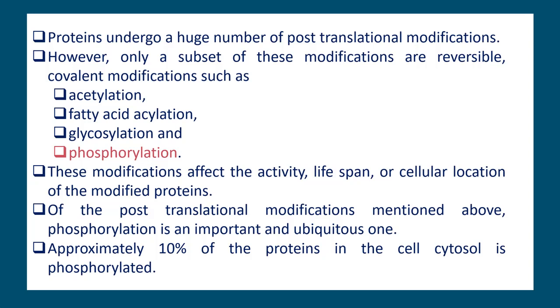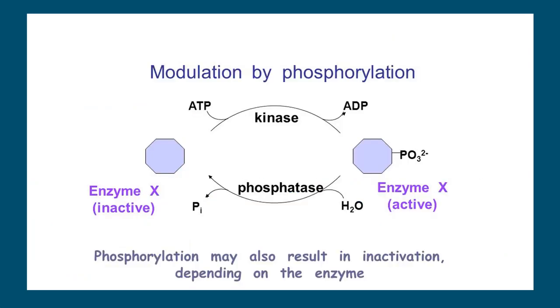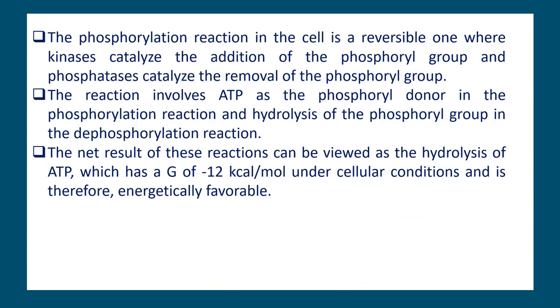Approximately 10% of the proteins in the cell cytosol are phosphorylated. The phosphorylation reaction in the cell is a reversible one, where kinases catalyze the addition of the phosphoryl group and phosphatases catalyze the removal of the phosphoryl group.